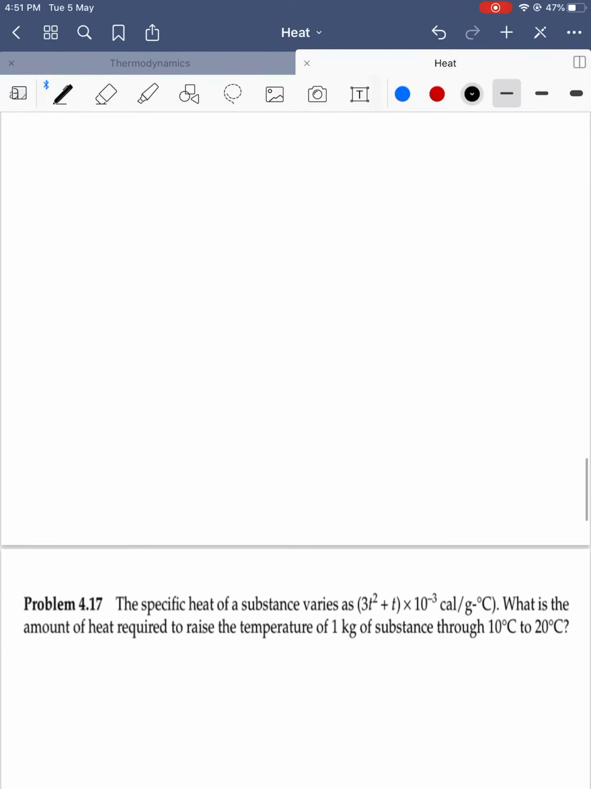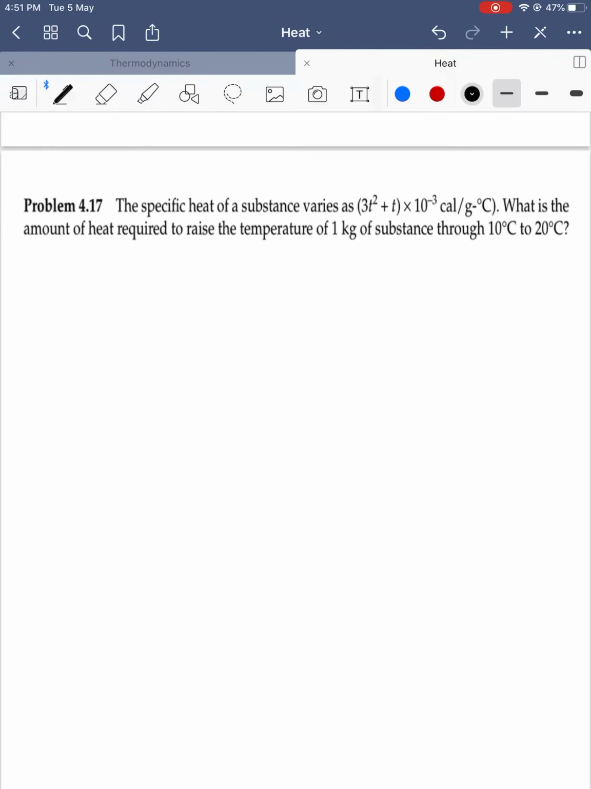So in calorimetry, different types of questions can be asked. Let's see a few problems on it, on the previous concept and the present concept also. The specific heat of a substance is given as S is equal to 3T square plus T into 10 power minus 3 calories per gram degree Celsius. Degree Celsius is equal to Kelvin inverse also, because it is a change in temperature. What is the amount of heat required to raise the temperature of the substance from 10 to 20 degrees Celsius?